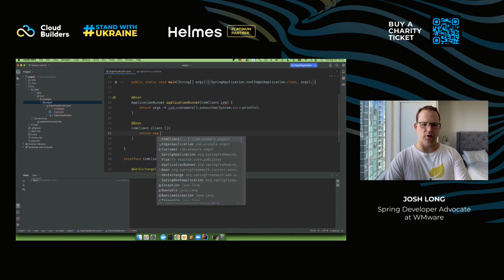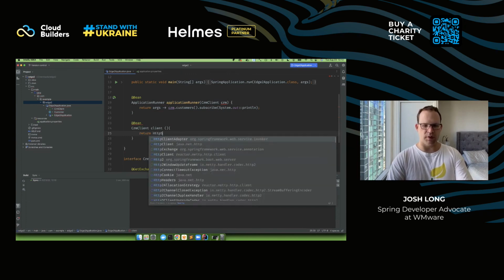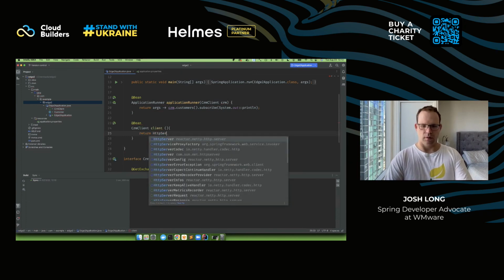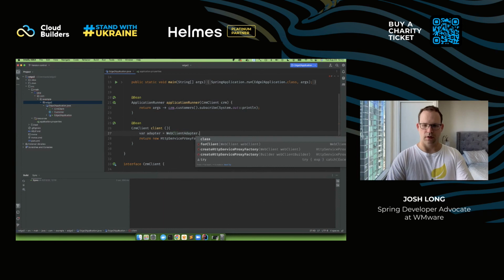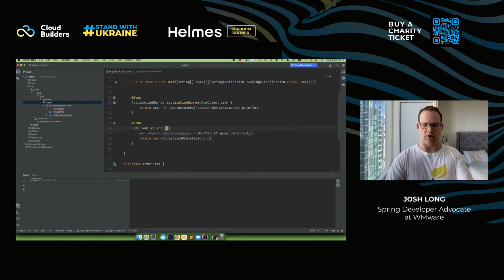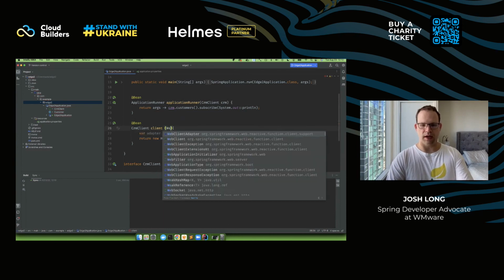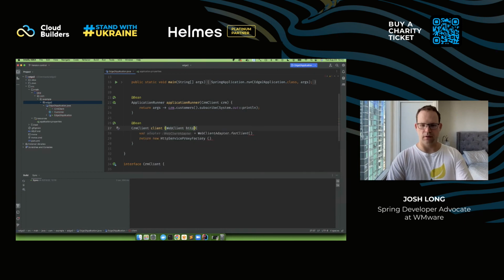okay? So return, and here I say HttpServiceProxyFactory, okay, and then var adapter = new WebClientAdapter.forClient. I'm going to inject the reactive web client that we just learned about here. So it should be good, and it's the web client adapter, and I'm going to pass that in there, and then I'm going to say create a new client.